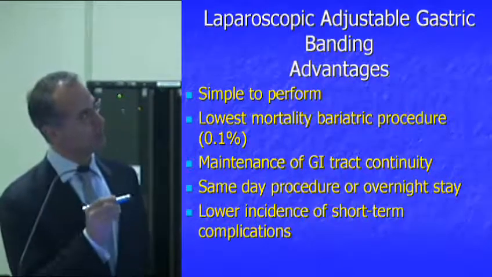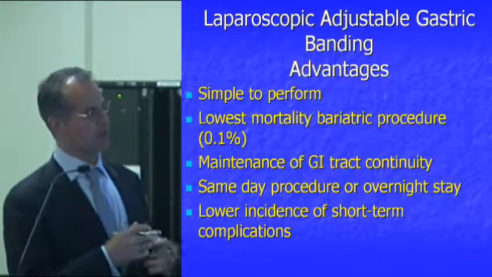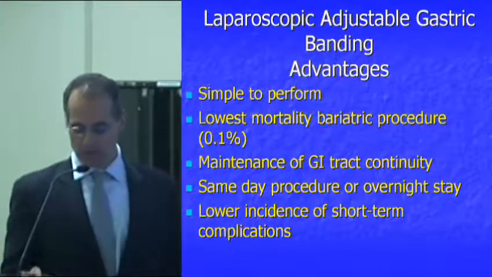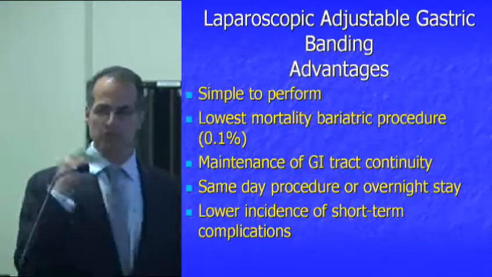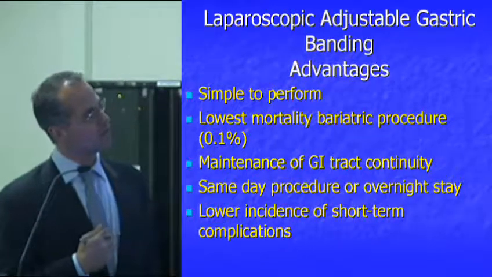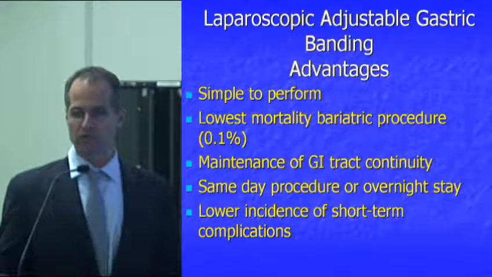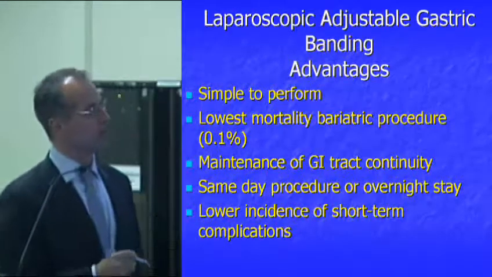What that means in plain English is that we're not creating any rearrangement or intestinal bypass. So the reason that's pertinent is that if you don't disrupt the order or the continuity of the GI tract, you don't have to take vitamins and supplements for the rest of your life. Okay, so that's what that means, really. That's what the stressor is there.